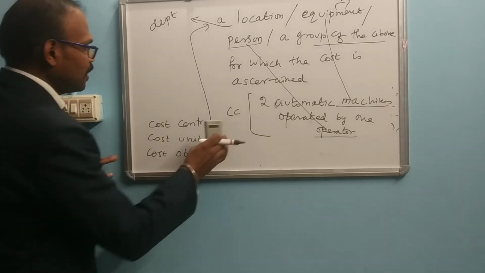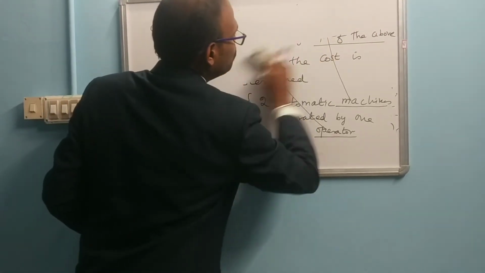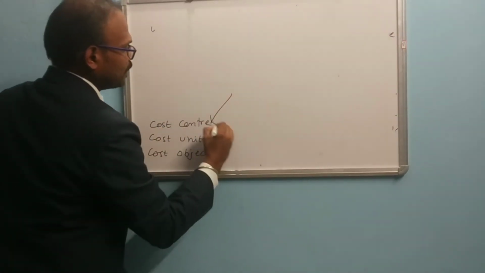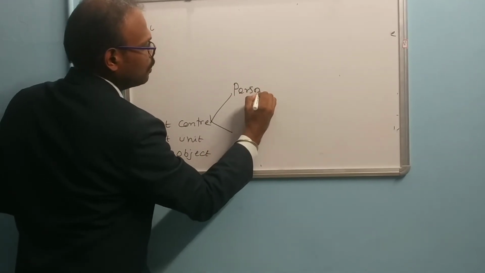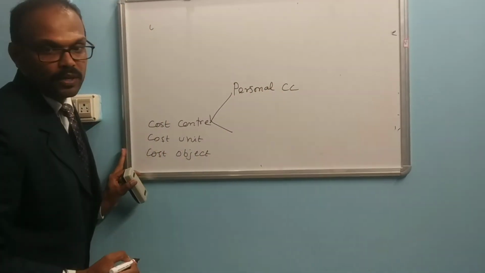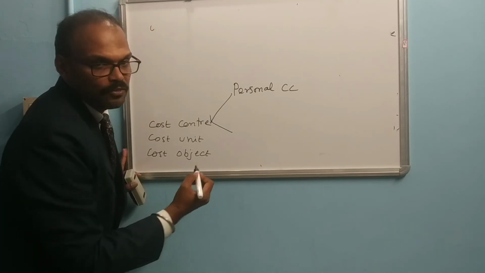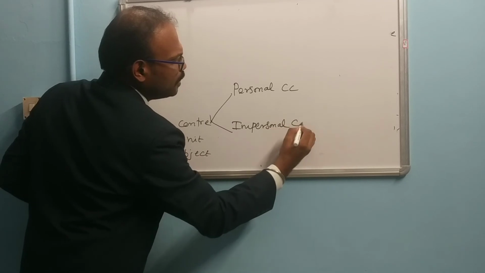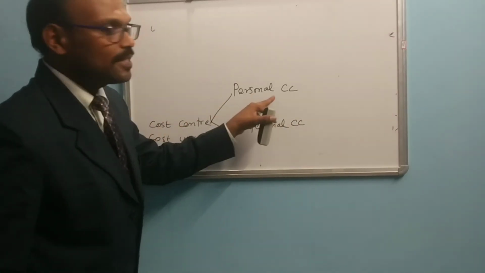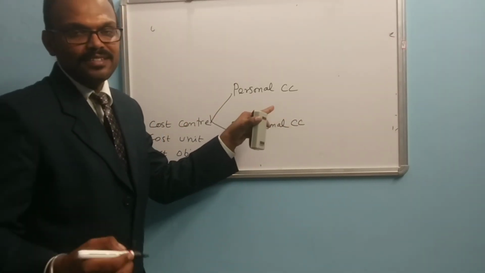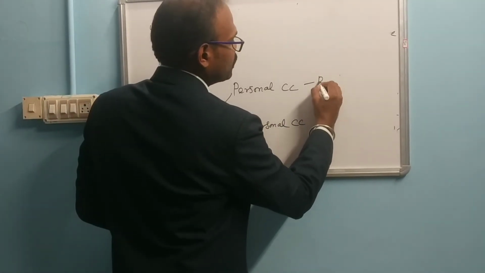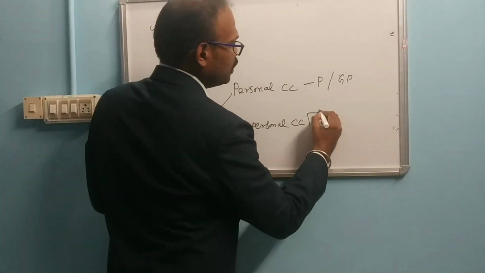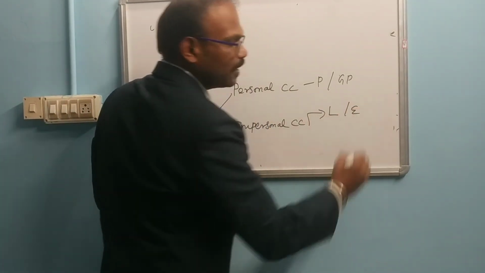Normally we have two types of cost center. The first one is called personal cost center, and the second one is called impersonal cost center. The personal cost center consists of one person or a group of persons. The impersonal cost center may be a location or an equipment.